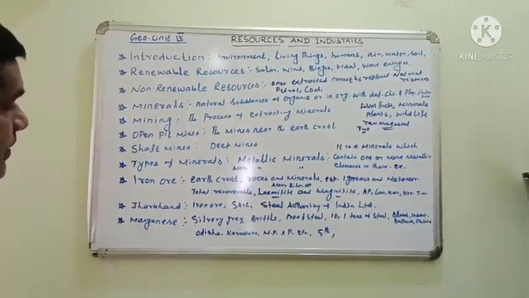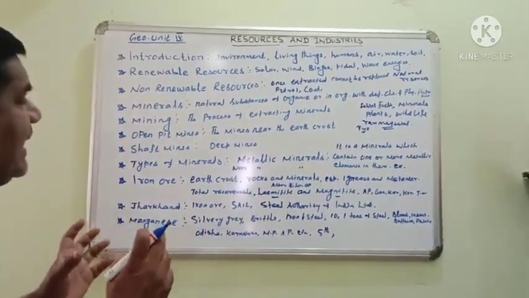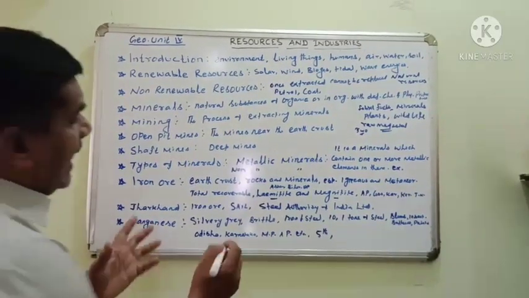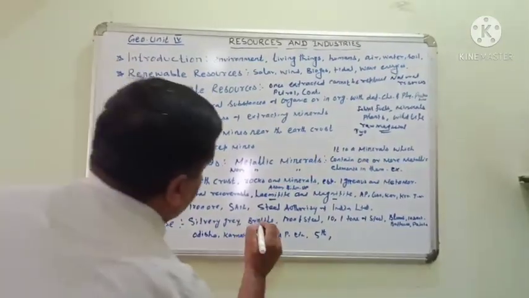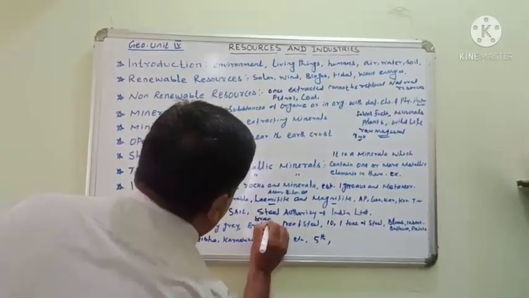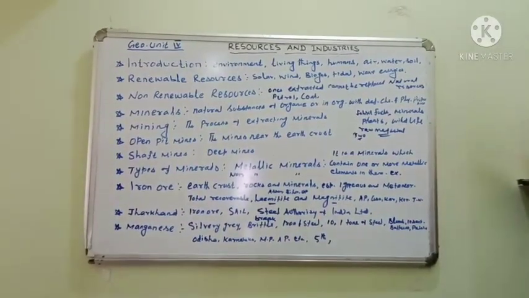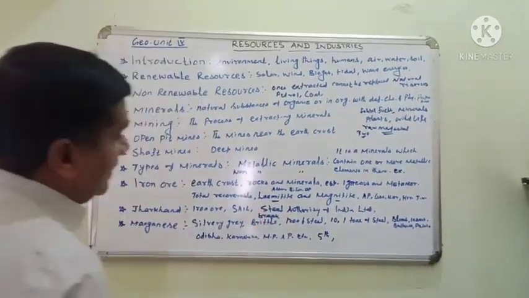Manganese. Manganese is silvery grey in color. It is brittle in nature. Brittle means it breaks easily. It is very hard, but breaks easily in nature, known as brittle.